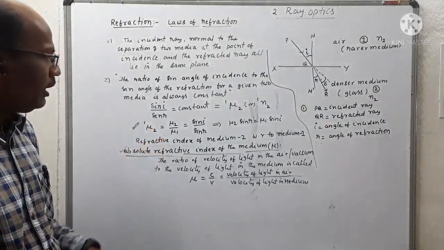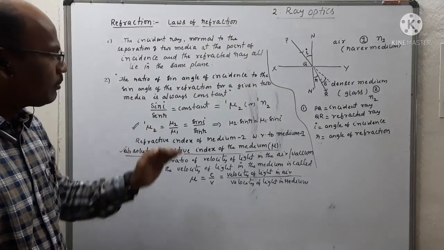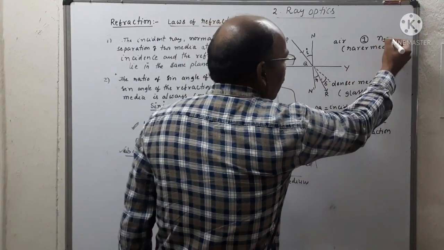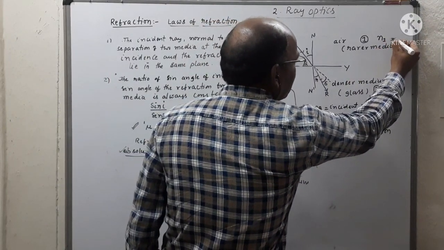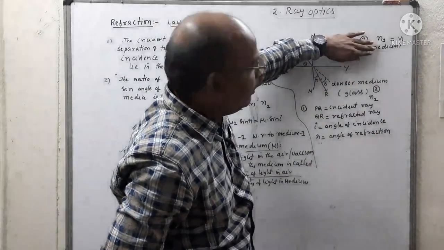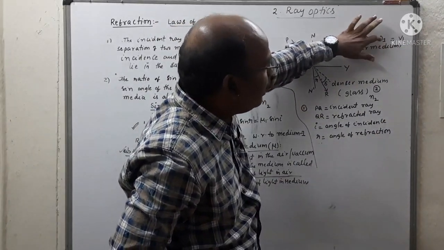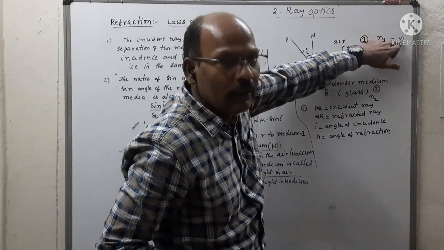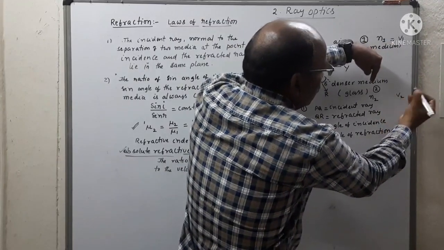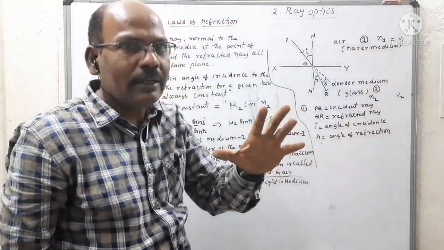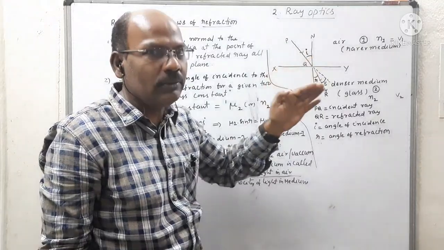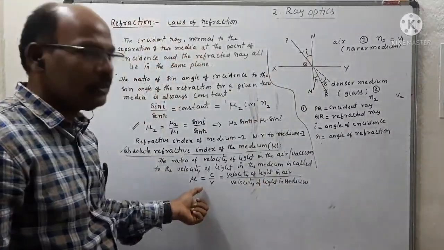How can we modify it? Let us say the speed of light in the first medium is v1, and the speed of light in the second medium is v2. Then we can compare the speed of light with respect to their refractive indices by using this formula.